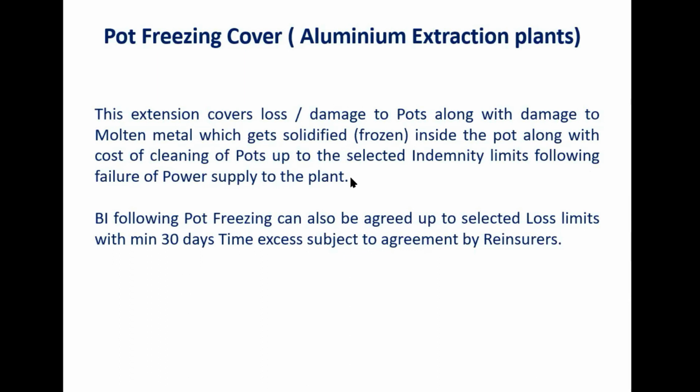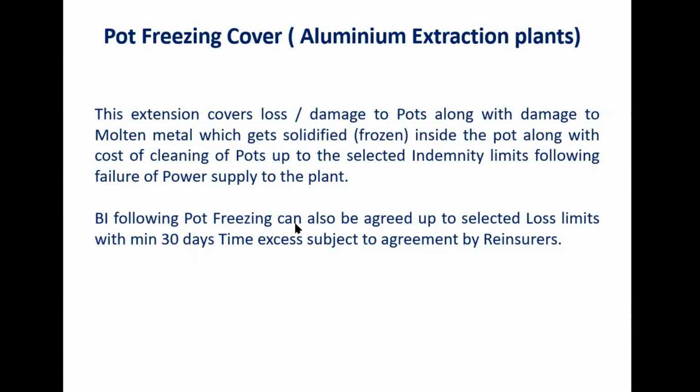Understand? So under this extension, we give the material damage cover up to a selected indemnity limit. It can be 10 crores, 20 crores, 50 crores, depending upon the reinsurer's agreement. Similarly for BI loss, a minimum 30 days time excess is fixed. In this case, 14 days doesn't work.